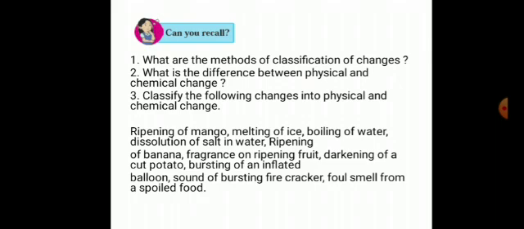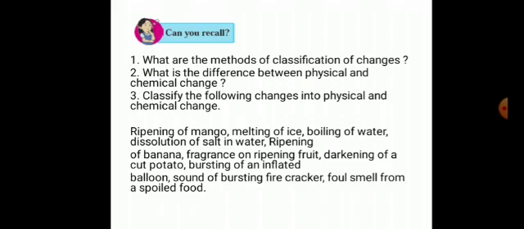Last year you have studied the chapter chemical and physical change, and you have seen various types of changes: natural, man-made, physical, chemical, slow changes, fast changes, reversible, irreversible changes, etc. The methods of classification of changes: physical change and chemical change. We are going to study in this chapter chemical change and chemical bond.